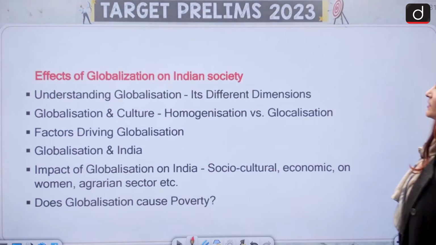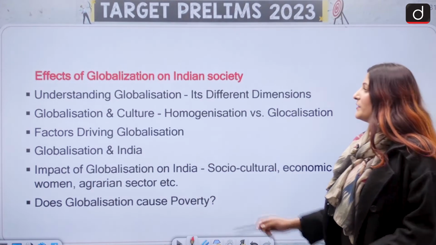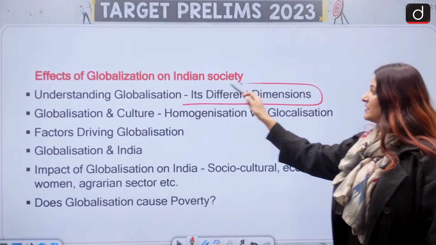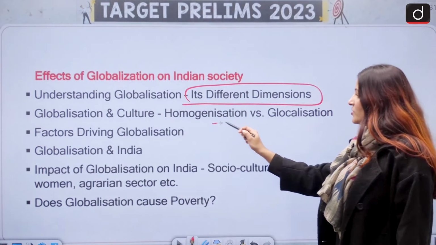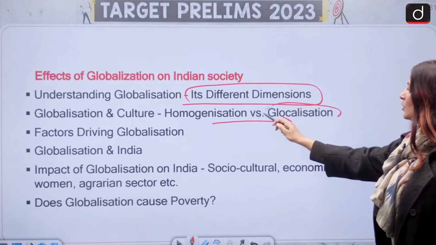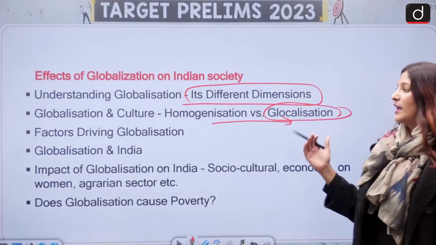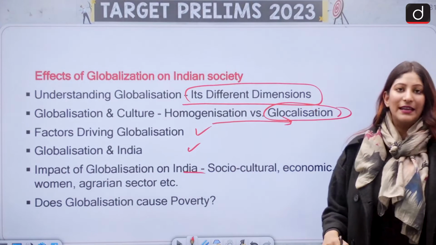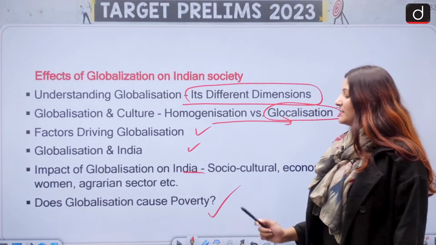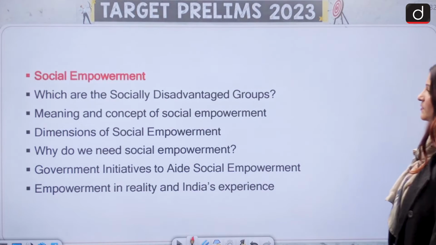Moving ahead now, effects of globalization on Indian society. It could be good or bad or both. Understanding globalization, its different dimension, its impact in different areas. Globalization and culture, in which we have homogenization and glocalization. Glocalization is a term from global plus local, so glocalization. Factors which are driving it and the impacts of it in India. And does globalization cause poverty? This is also a very important question that India has been asking.